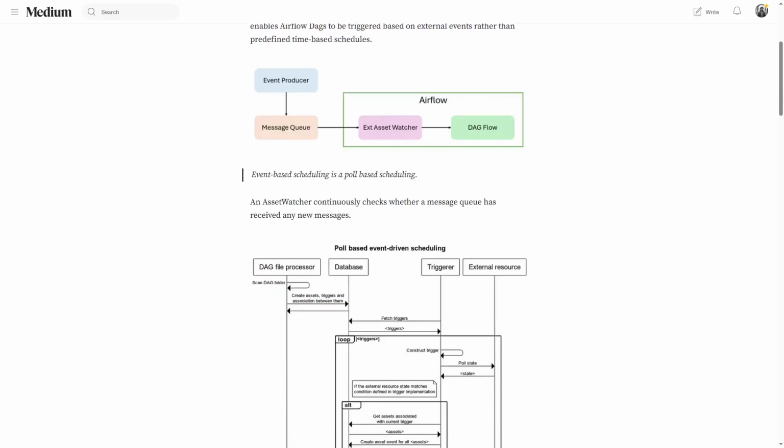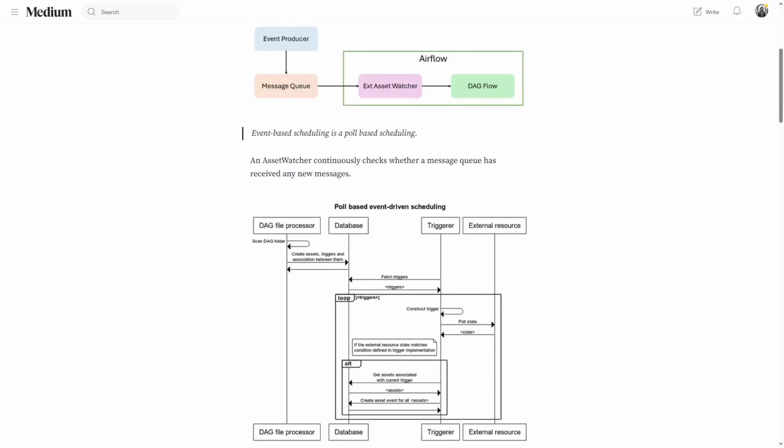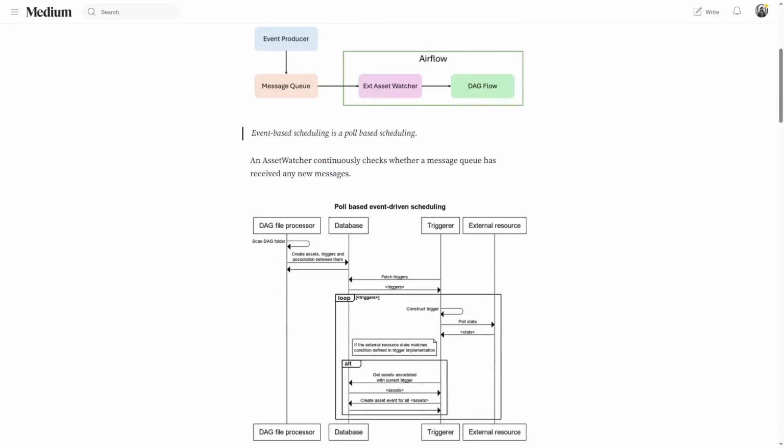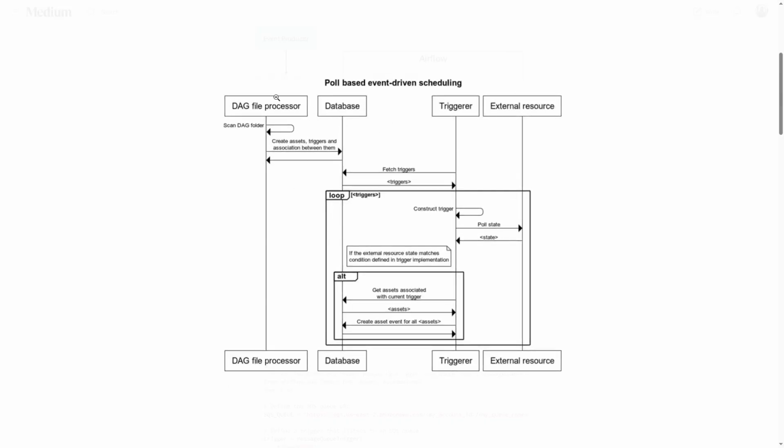There are three things here that need to be considered. One is the asset watcher, then there is the external message queue, then we have the message triggerer. So these three services are involved in this whole pipeline. This is the sequence flow. Once we write a DAG file using this message trigger, and it gets parsed, it will see that there is an asset and triggers defined in this particular DAG. So it will register those things in the database.